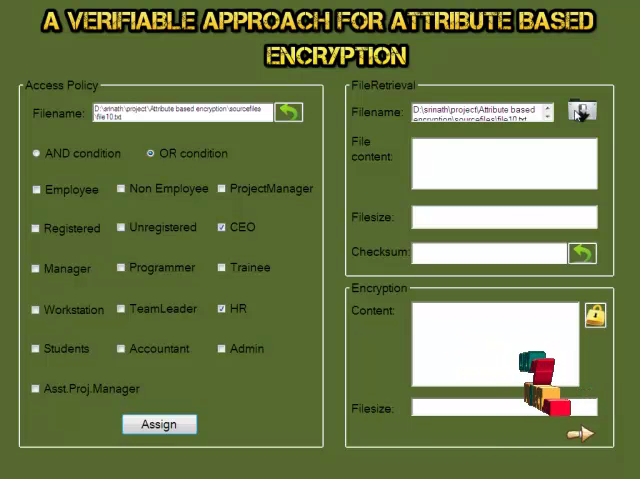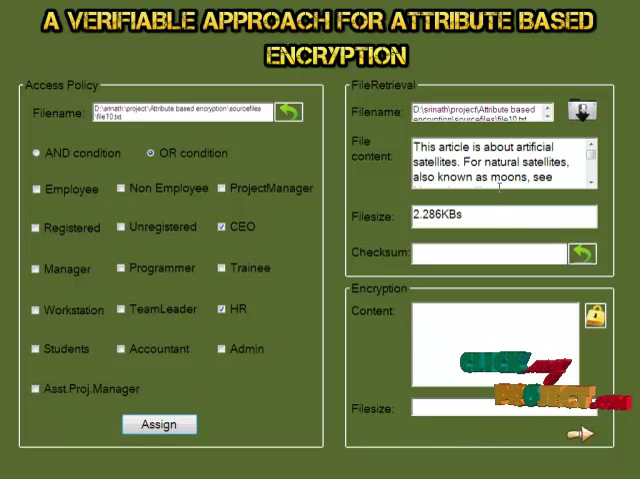So when we click the button, we can see the file content and the file size. When we click this button, we get the checksum for that file. Then the file is encrypted according to the attributes in the access policy of the file. Then the data owner uploads the file to the server.